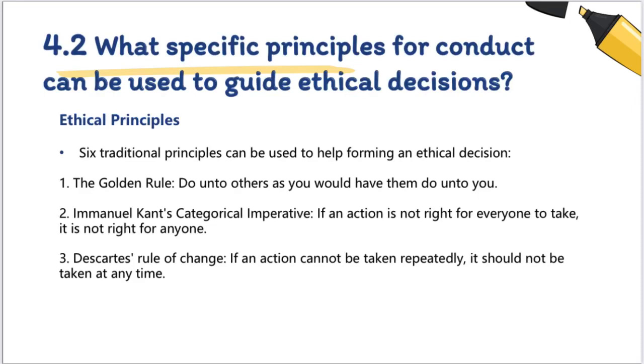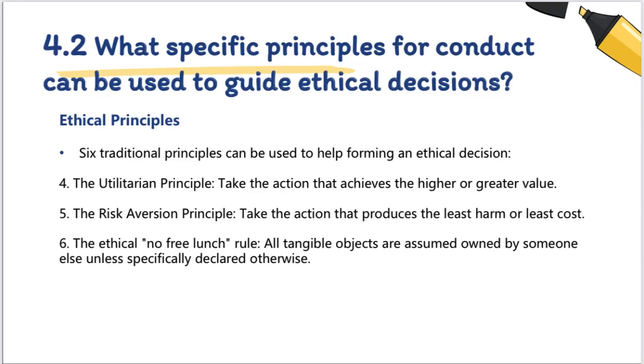Third, Descartes' rule of change: if an action cannot be taken repeatedly, it should not be taken at any time. Number 4, the utilitarian principle: take the action that achieves the higher or greater value. Number 5, the risk aversion principle: take the action that produces the least harm or least cost.